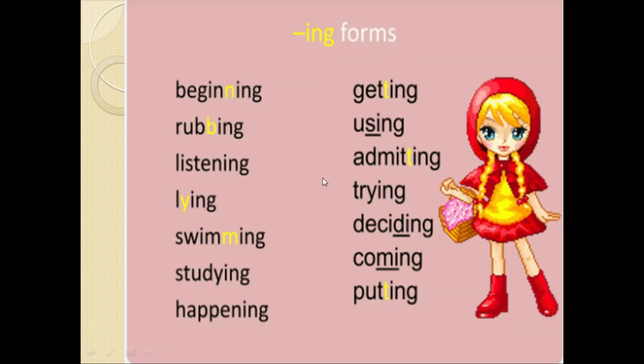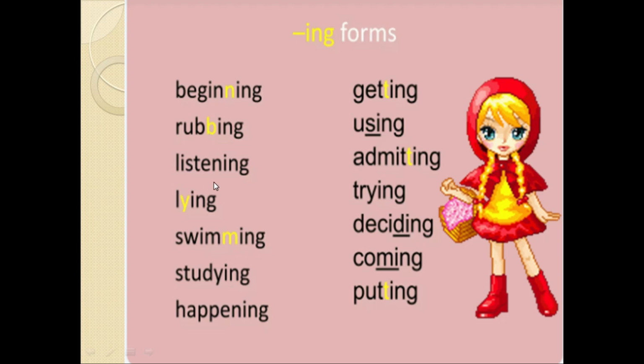Okay, first is beginning. Here we are having a vowel I and then consonant. So we are going to double the last letter, that is N. BEGINNING. Rub, we are having a vowel U and then B consonant. So we are going to double the last letter B, rubbing.